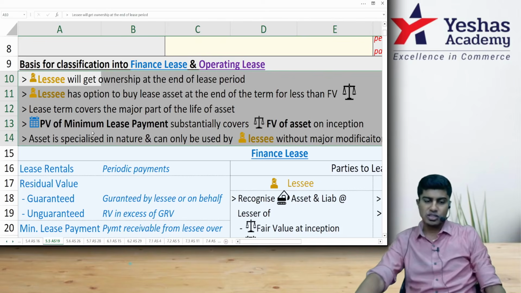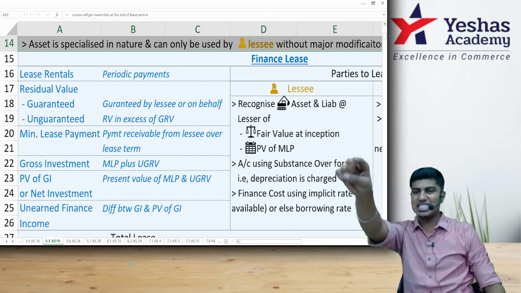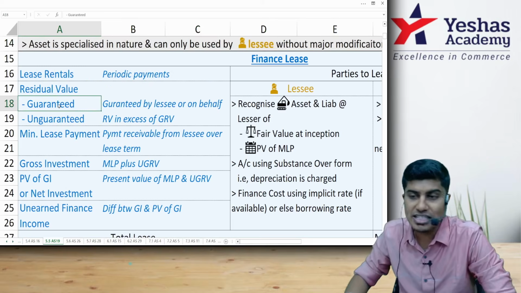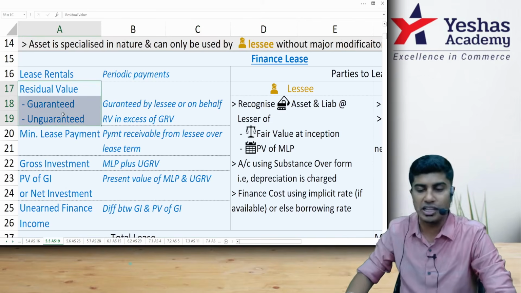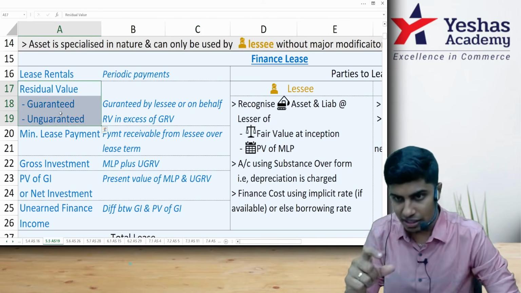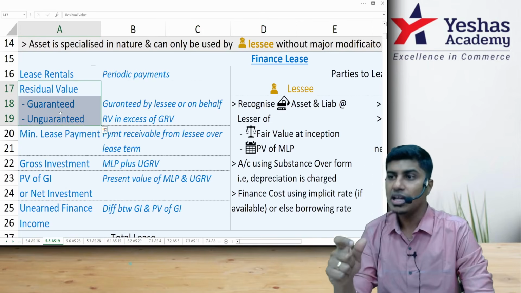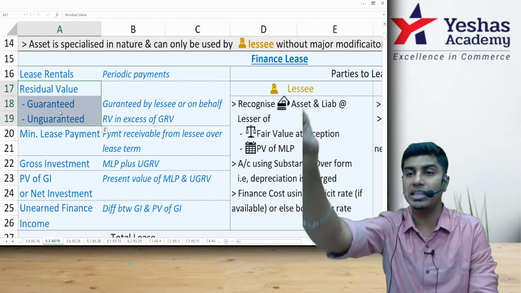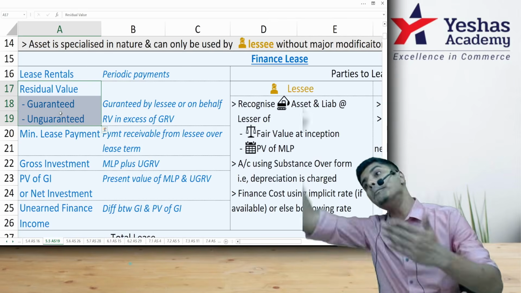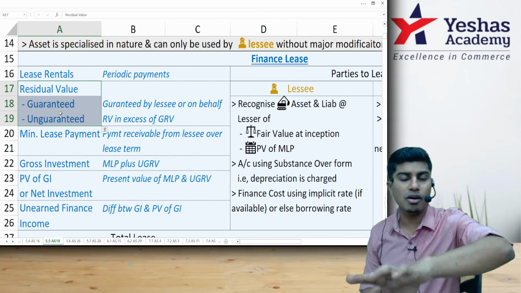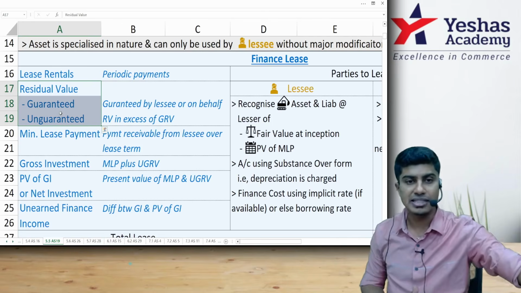Understood? In the case of a finance lease, as a lessee, you pay me lease rental, which is periodic. You pay me residual value, which is at the end of the lease period. Lease payment is periodic. Guaranteed residual value is at the end of the lease. Guarantee can be given either by the lessee or someone on behalf of the lessee.